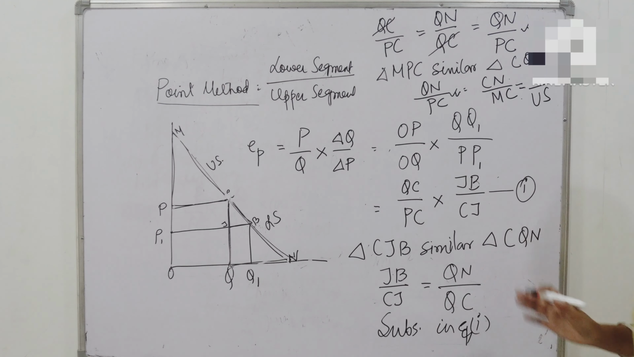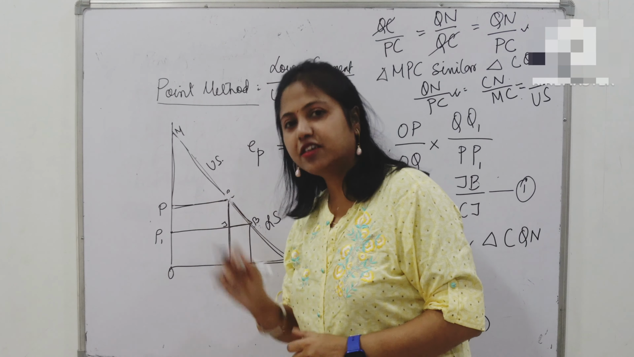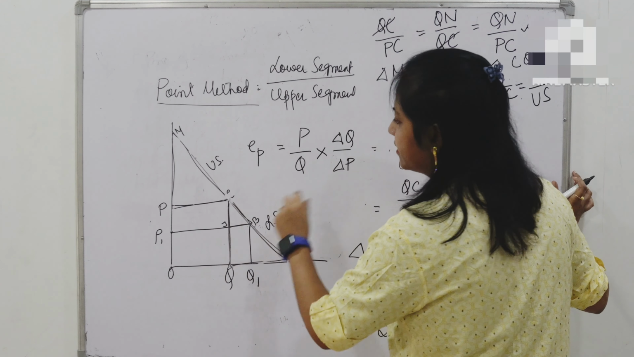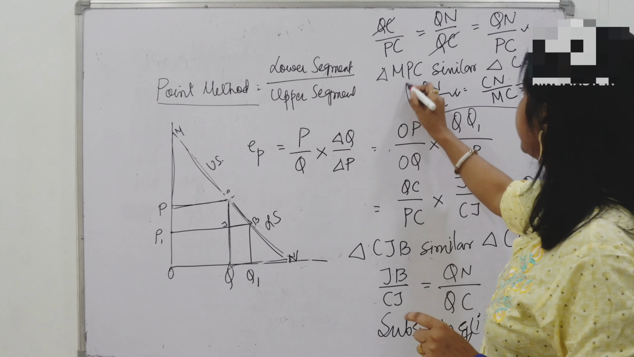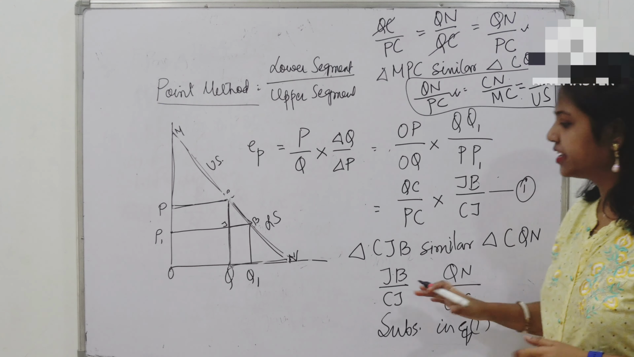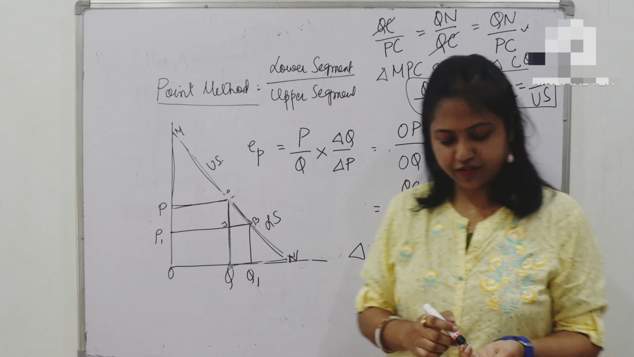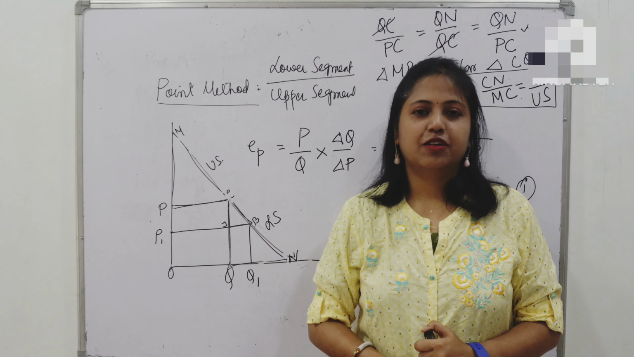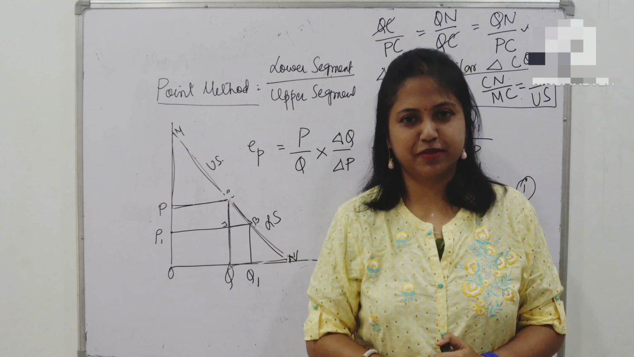So it is proved that elasticity of demand at a point on the demand curve is equal to the length of this divided by the length of this. This is proved by the properties of similar triangles and the other equations. So friends, I hope this is clear. We have covered two important methods of measuring price elasticity: one is the percentage method and the other is the point method.